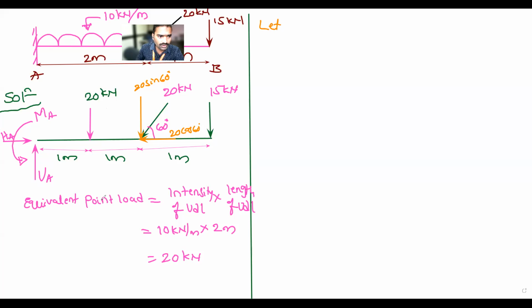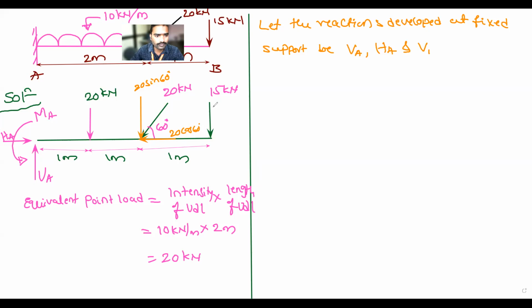So next, all of you read this one. Okay, I will write something. Let the reactions developed at the fixed support be VA, HA and MA. So consider equilibrium equations.